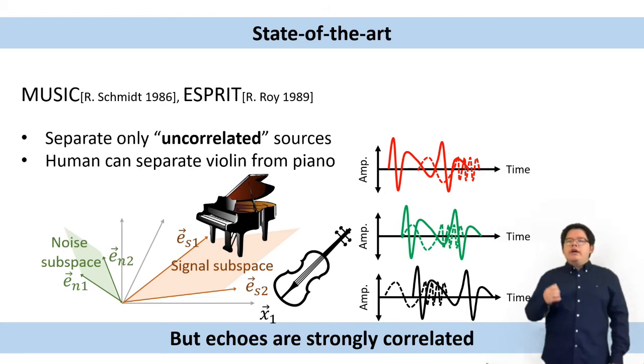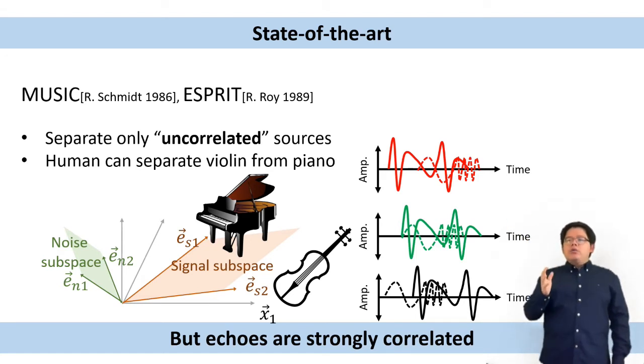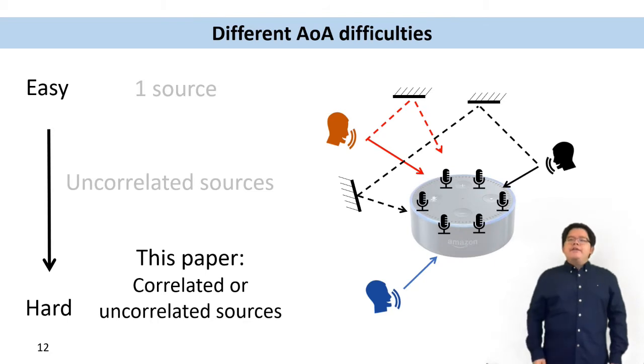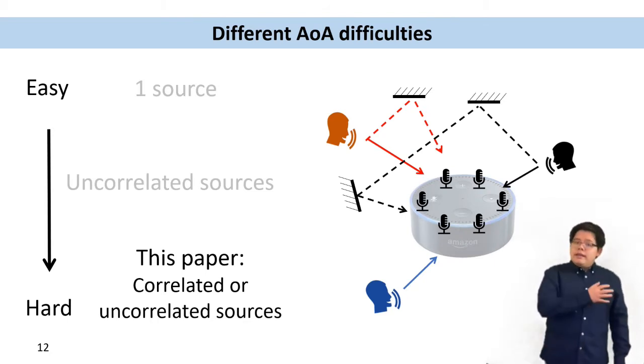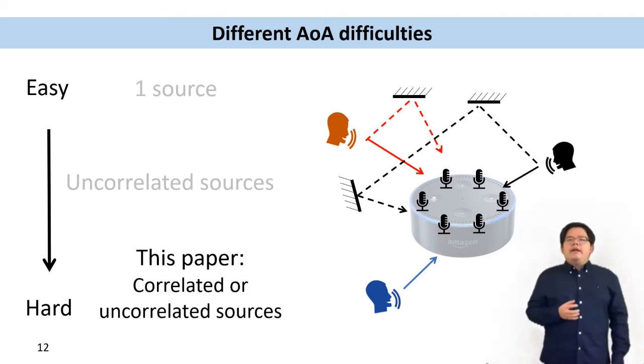And the echoes are strong, and it's like listening to the violin in a concert hall. The echoes are strong, and it's hard to tell in which direction the reflection comes from. Therefore, if signal sources are correlated, like one is the echo of another, existing work cannot find the AOA of each path.